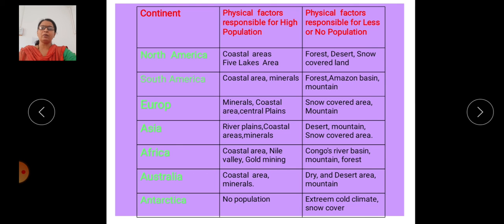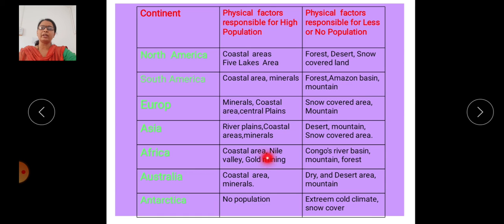Then the African continent: the coastal area of Africa is important for transportation. In the north part of the African continent, there is access to a canal, the Suez canal, and that's why this route is very important.